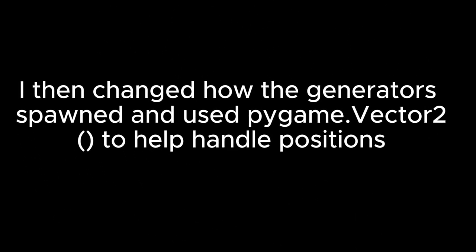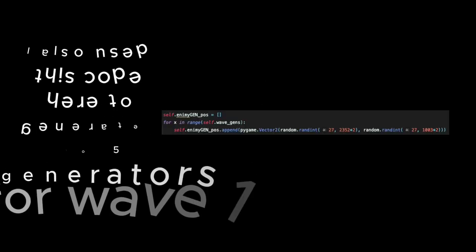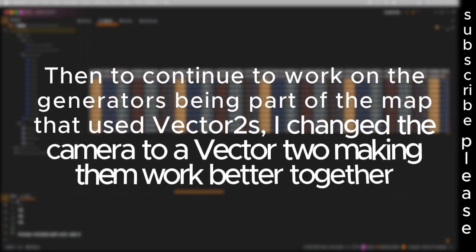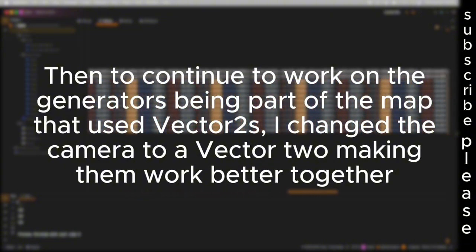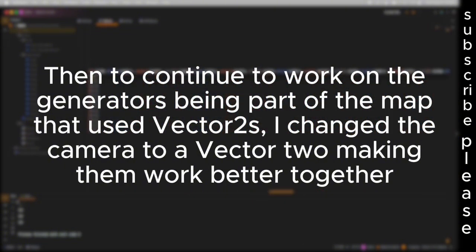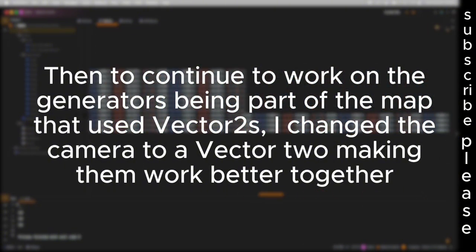I then changed how the generator spawned and used pygame.vector2 to help handle positions. I also used this code here to generate 3 to 5 generators, for when I continued to work on the generators being part of the map that used vector 2s. I changed the camera to a vector 2, making them work better together. Next, I began working on the enemy.